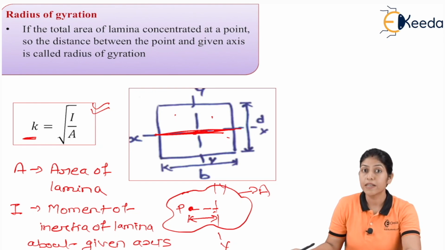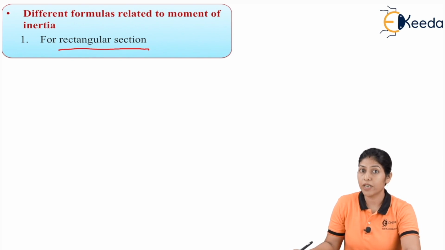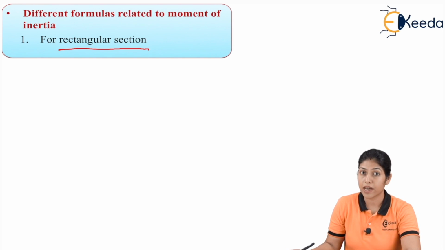Now let us consider different types of lamina, and find different formulas based on the shape of the lamina. In this category I am going to take the rectangular section first. Here I will tell you different formulas related to different types of sections. If you are preparing for any competitive exam, you don't need to do the complete derivation to find these formulas. You should know the different formulas only to solve the numericals. There is no need to do the complete derivation.